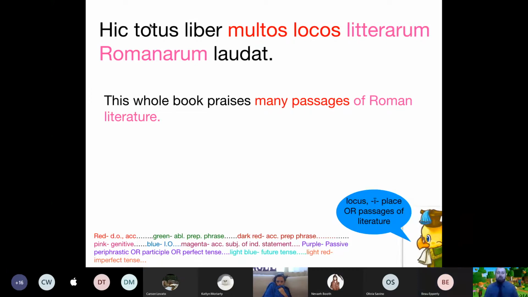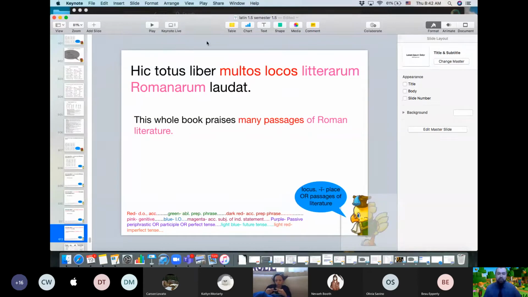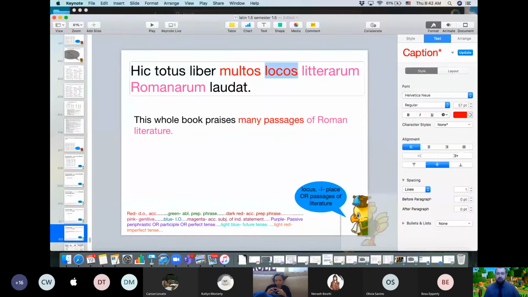So many passages of. Be careful that multos locos go together. That's the actual direct object. Many passages. And literarum Romanorum go together. They're genitive. So it's many passages of Roman literature. Remember, it's good to be able to group words together like this, but make sure you know what the actual noun is. Locos is the actual noun here, but it has an adjective buddy in multos. Literarum is the actual noun here, but Romanorum is its adjective buddy.